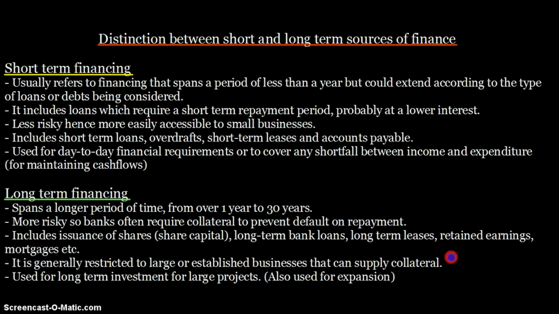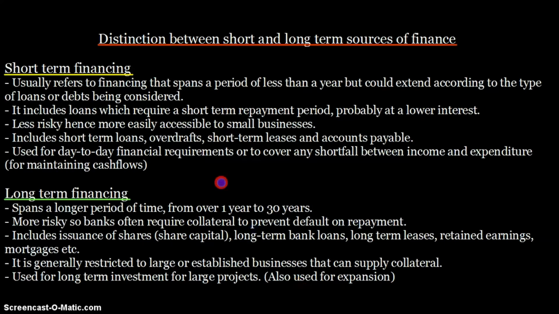When we say retained earnings, sometimes retained earnings can also be classified as a short-term source of finance, because sometimes you might need retained earnings for managing your cash flow. That's why sometimes it is also classified as short term, but generally it's long term, but you can use it interchangeably as well. And long-term finances are basically used for long-term investment for large projects, which means it's also used for expansion. So I hope you get the idea, right?